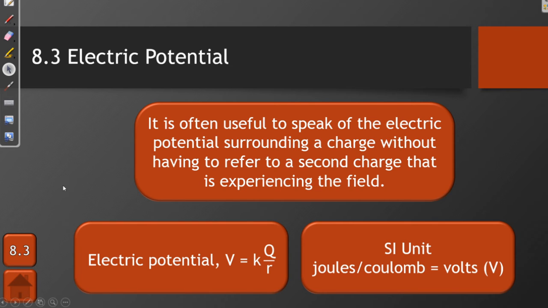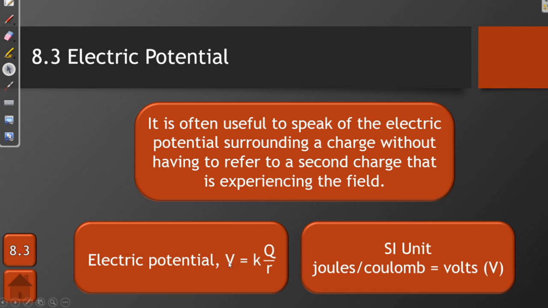Sometimes it's useful to speak of the electric potential surrounding a charge, but we don't want to have to worry about the magnitude of some other charge that is experiencing that field. And so for that, we have the electric potential, whose symbol is a capital V, and you will understand why in just a moment. This is one of the things that, unlike other symbols that don't match their quantities, is going to make sense in just a moment.